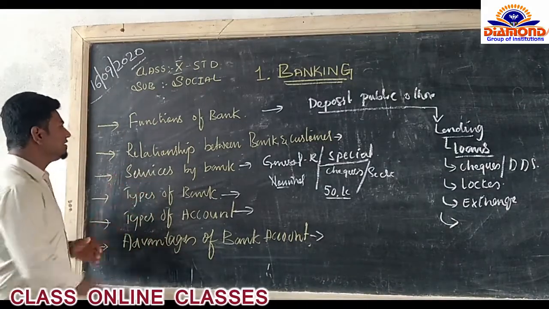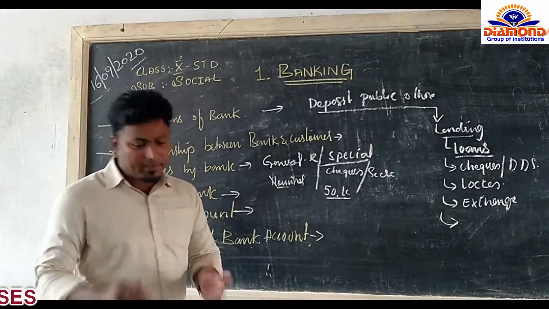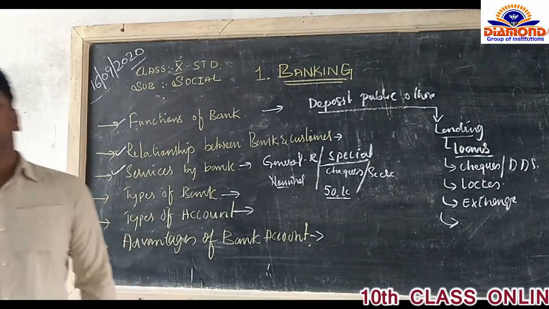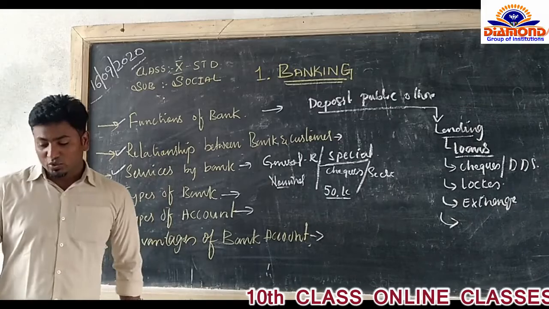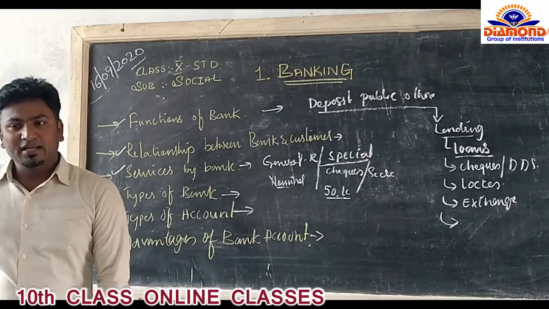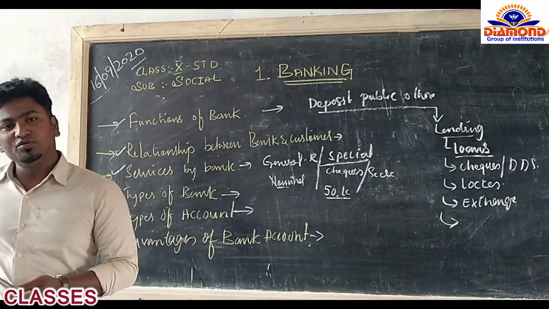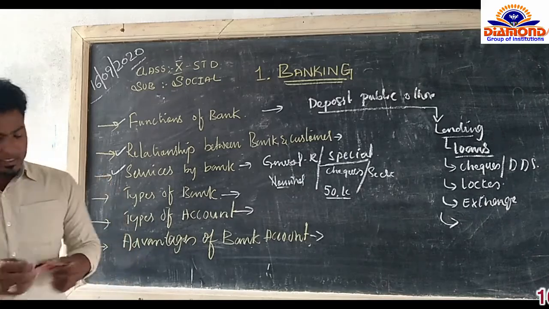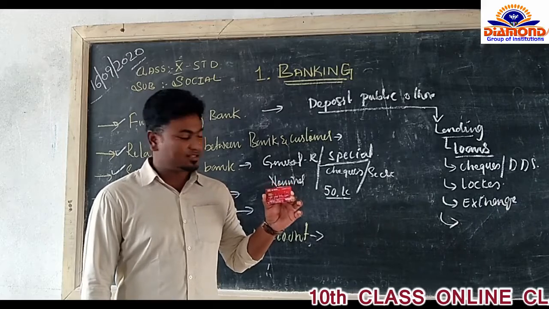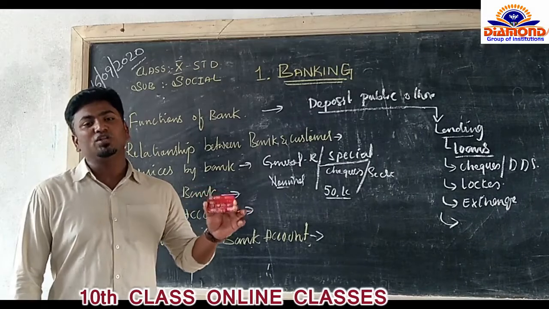Banks give us several services, because a bank offers many services to its customers. For example, today we see, every one of us is having debit cards and credit cards, correct? As we all know, we have both the cards and we are using both the cards. Here we see these cards are very essential for bank transactions. With them, we are able to get a good service.